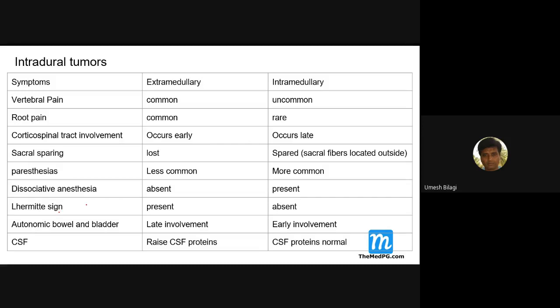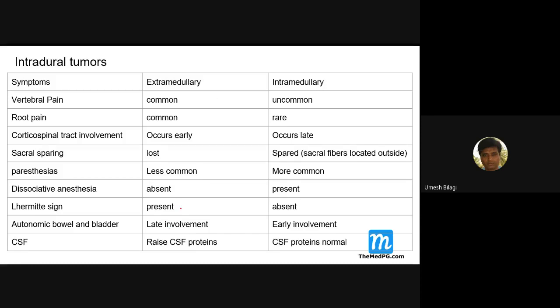What is Lhermitte's sign? A shock-like sensation, sir. Yes, on flexing, there is a shock-like sensation passing down the spinal cord and up, of course, in the upper limb. It happens whenever there is a large tumor, raised pressure there.